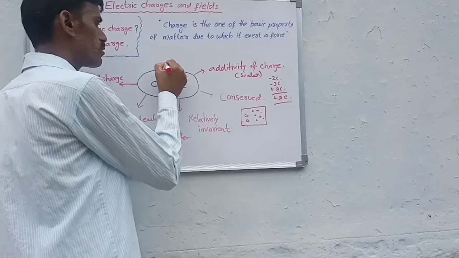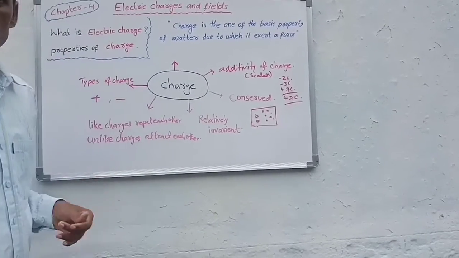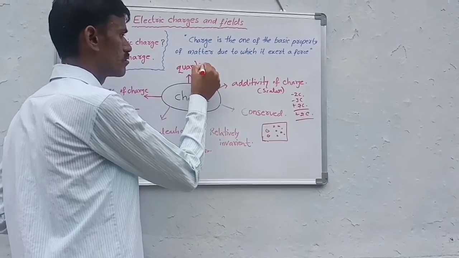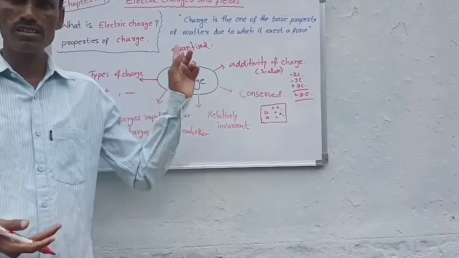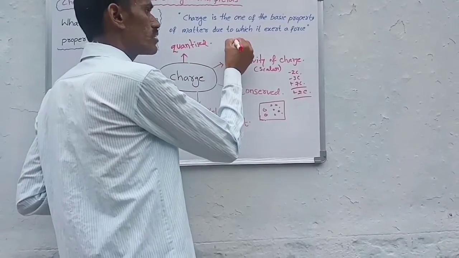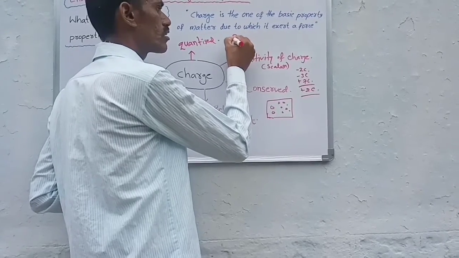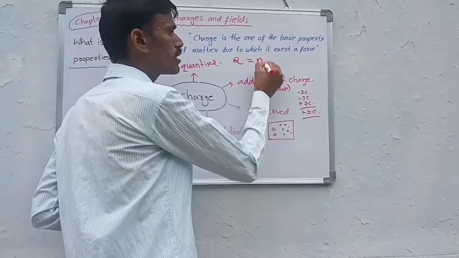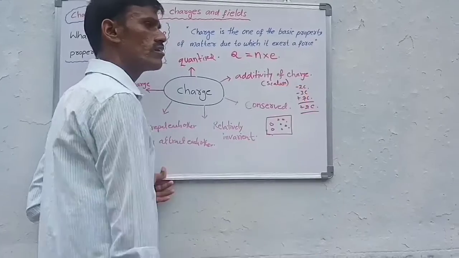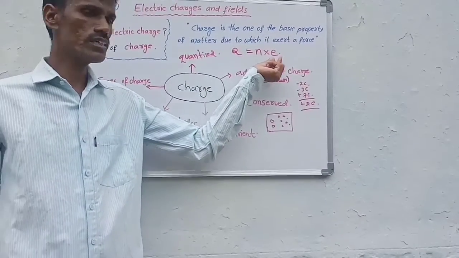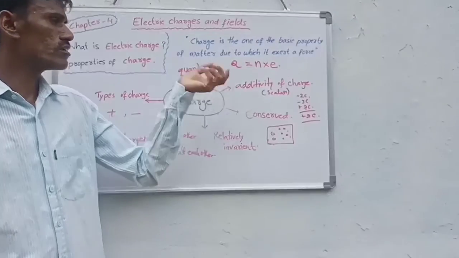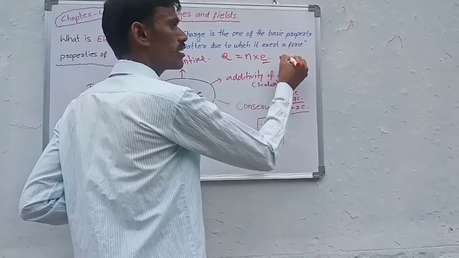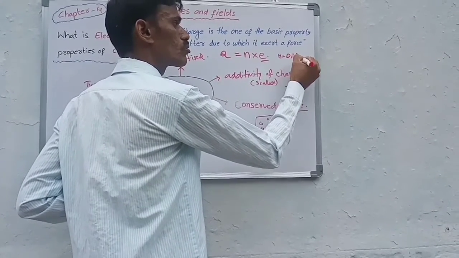The last and important property of the charge is quantization. What is quantized? The charge on any object is equal to an integral multiple of the charge on an electron. So the charge on any body is an integral multiple of the charge on the electron, with values 0, 1, 2, 3.